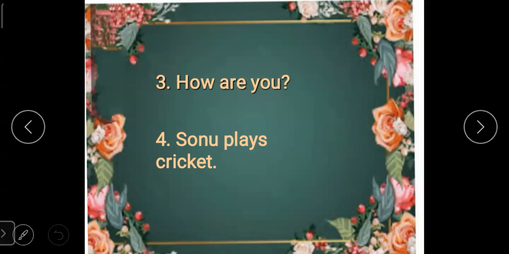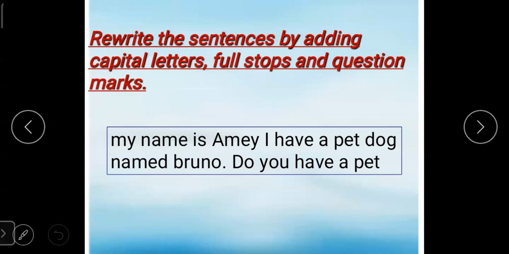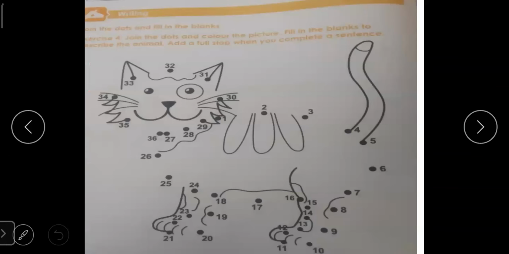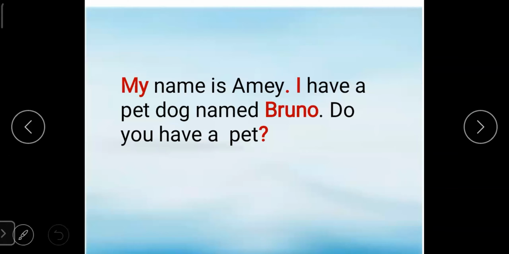dog named Bruno. Do you have a pet? My name is Amay. Students, my word is the first word of the sentence. So it should start with the capital letter M. Amay is the special name of a person. So it is also beginning with the capital letter.